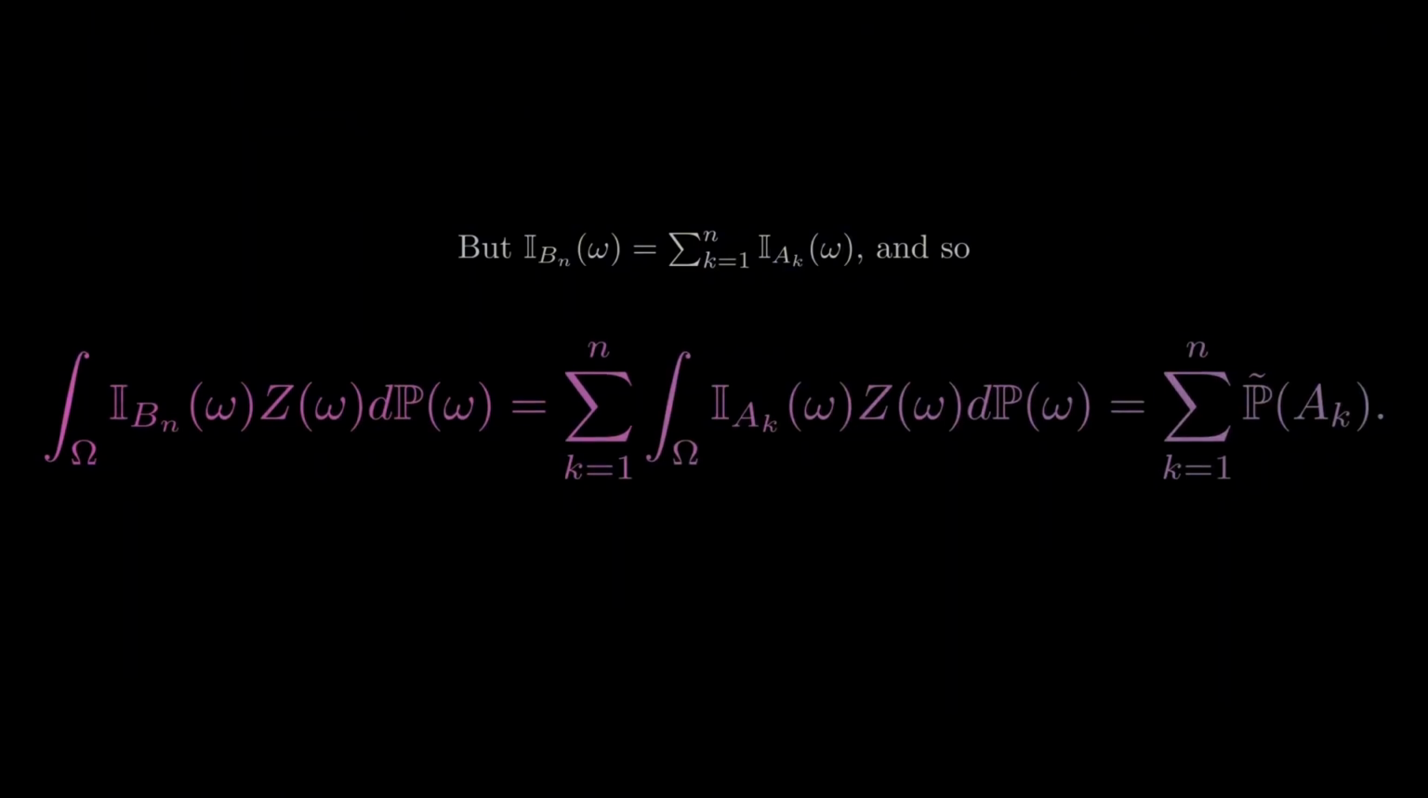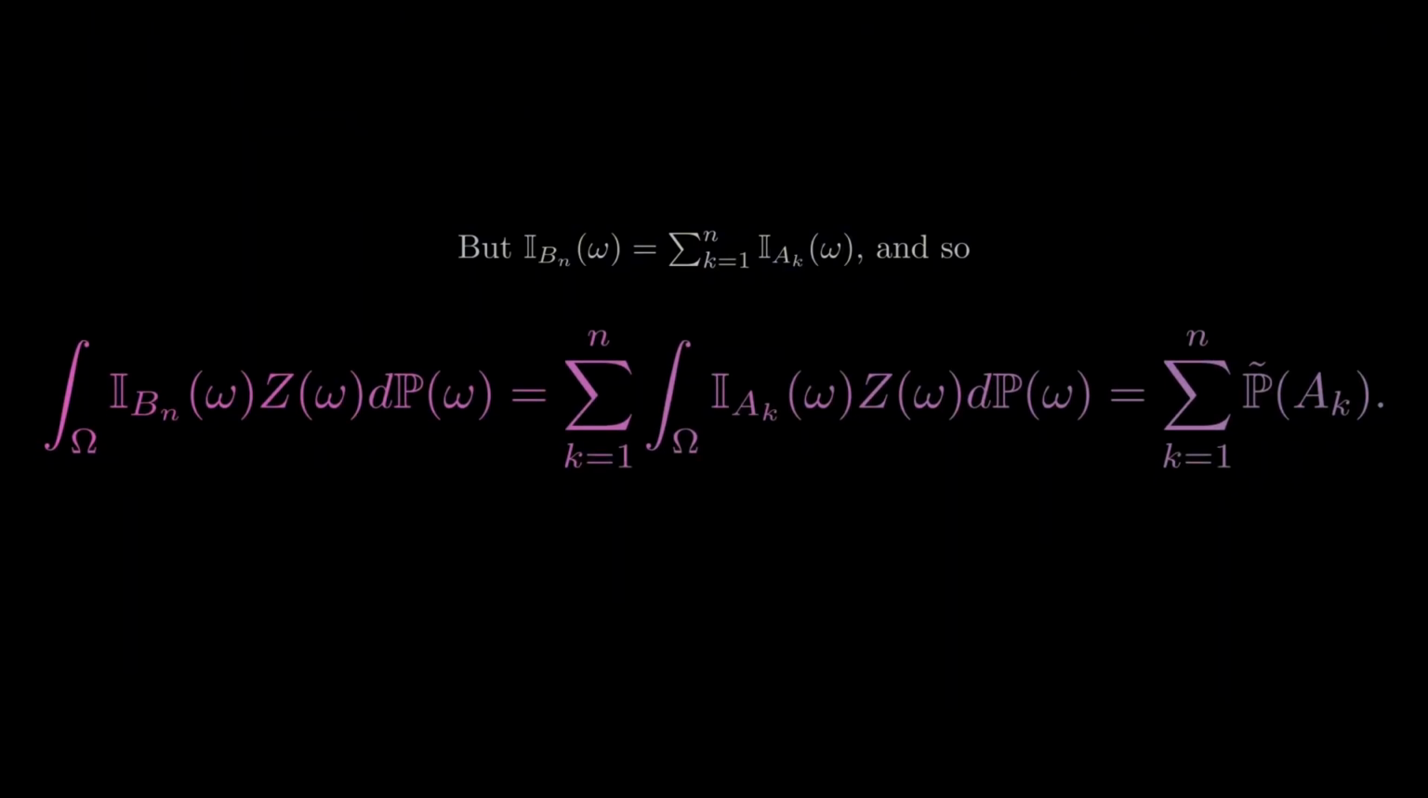But the indicator of Bn of omega equals the sum from k equals 1 to n of the indicator of Ak of omega, and so the integral over omega of the indicator of Bn of omega times c of omega with respect to actual probability of omega equals the sum from k equals 1 to n of the integral over omega of the indicator of Ak of omega times c of omega with respect to actual probability of omega, which equals the sum from k equals 1 to n of the risk-neutral probability of Ak.